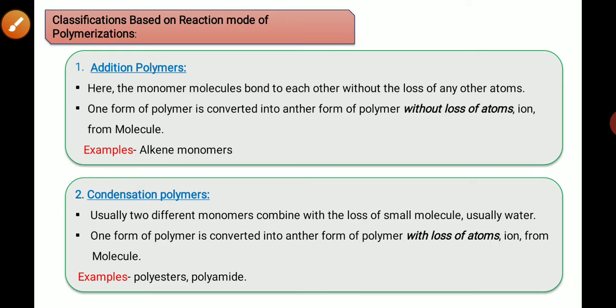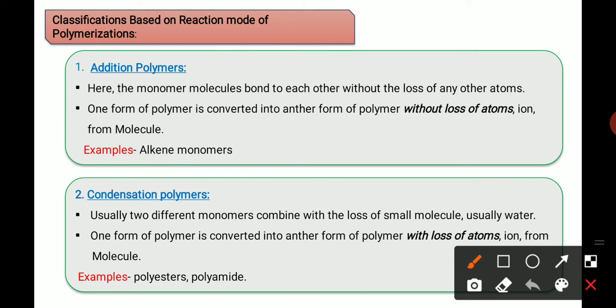Next one is the classification based on reaction mode of polymerization. It is again divided into two: one is addition polymers and second one is condensation polymers. There is a simple difference between addition polymers and condensation polymers. What is the difference between addition and condensation? Let's see.